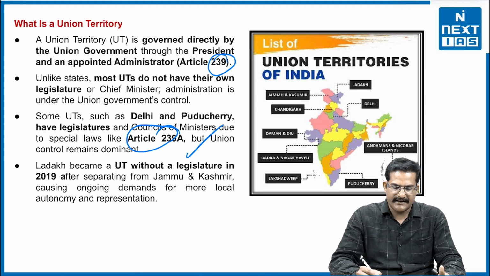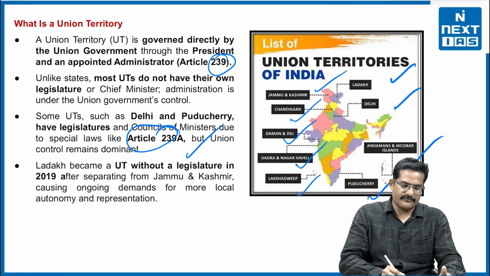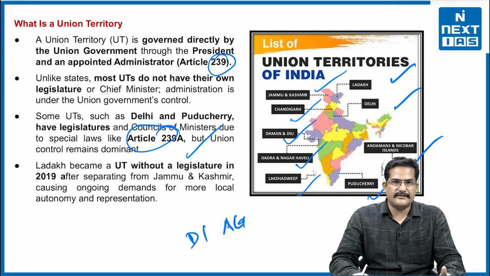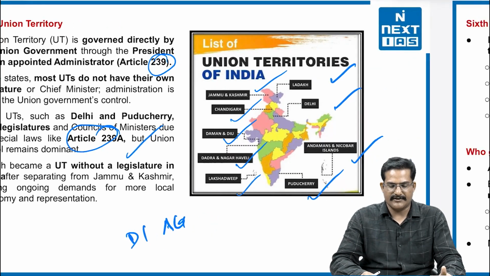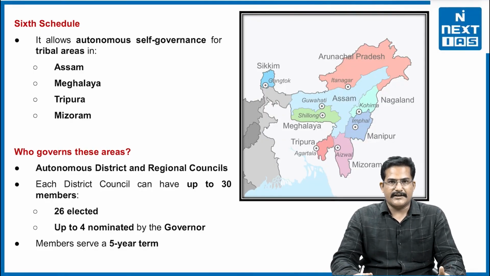And what are the union territories as of now in India? This is Ladakh, Delhi, Andaman and Nicobar, Pondicherry, Lakshadweep, Dadra and Nagar Haveli, Daman and Diu, Chandigarh, Jammu and Kashmir. So either if you are applying for DANICS or DANIPS, or for that matter AGMUT cadre, for all these things you will have to go to such beautiful places.